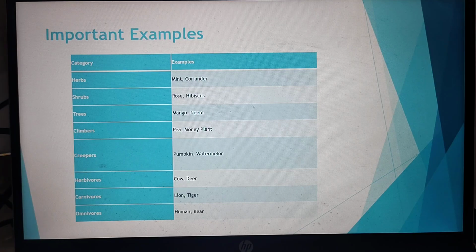Herbs, examples: mint and coriander. The examples of shrubs are rose and hibiscus. For trees, we know mango and neem. Climbers, the best examples are pea and the money plant. Creepers: pumpkin, watermelon. Herbivores: cow and deer. Carnivores: lion and tiger.